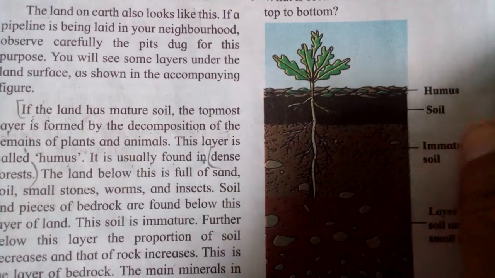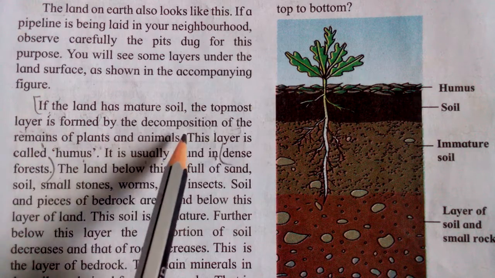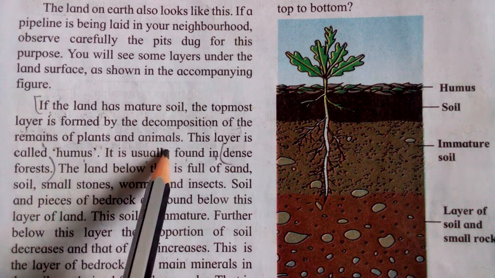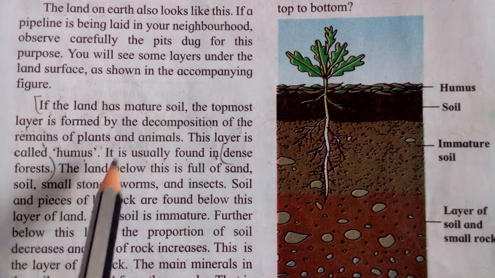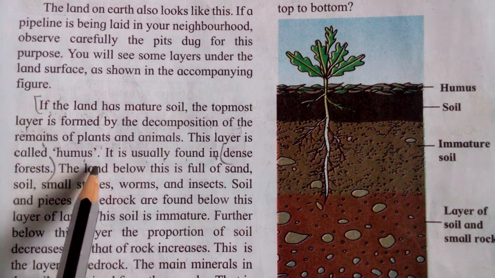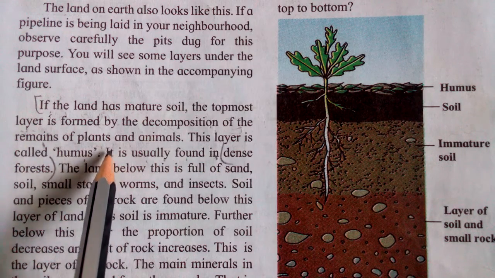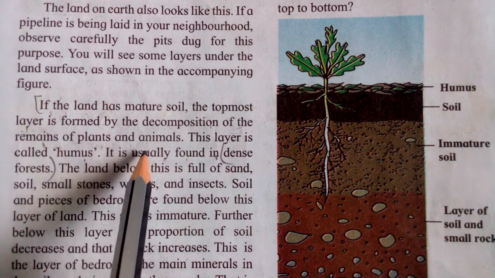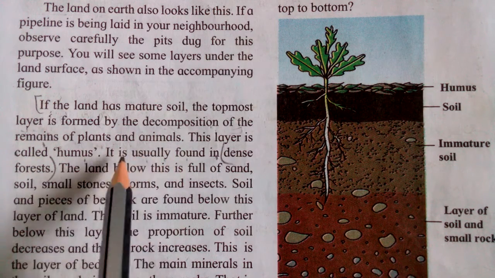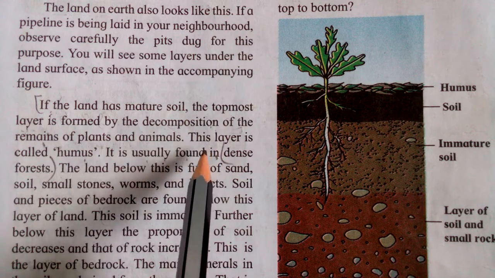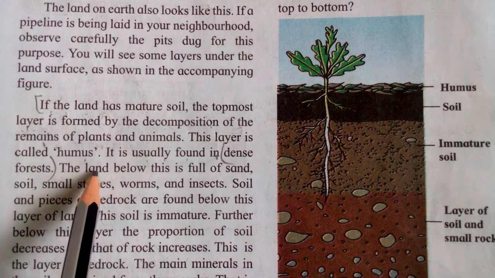If the land has mature soil, the topmost layer is formed by the decomposition of the remains of plants and animals. Dry leaves and branches fall on the land, as well as dead bodies of animals. Afterward they decompose and mix in the soil. That layer is said to be humus.